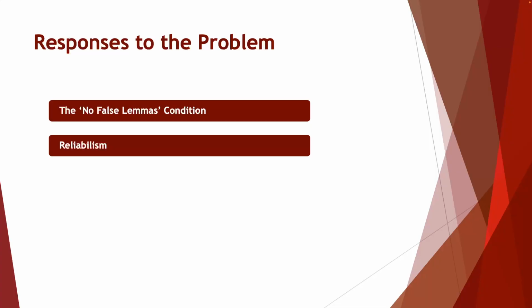And so in this view, knowledge depends on whether the process by which the belief was formed is reliable, not just on the truth and justification of the belief in and of themselves. The point of reliabilism is to resolve the Gettier problem by emphasizing the importance of not only that beliefs are formed, but also how beliefs are formed.